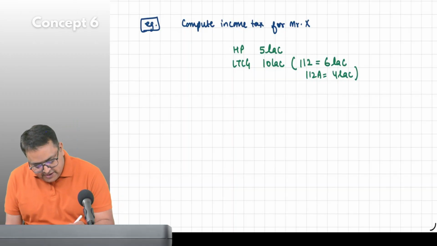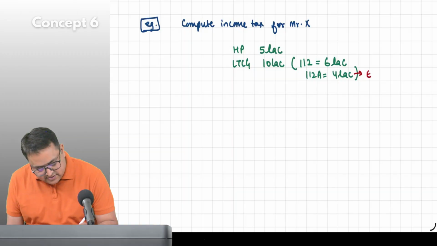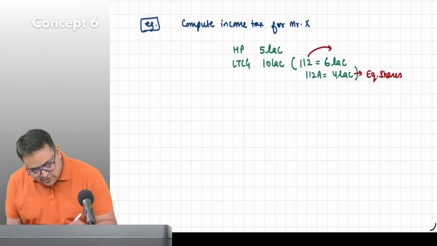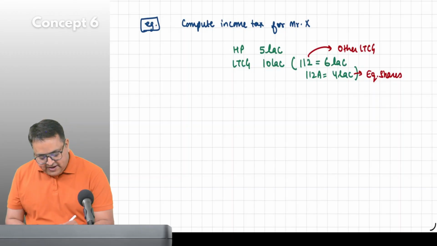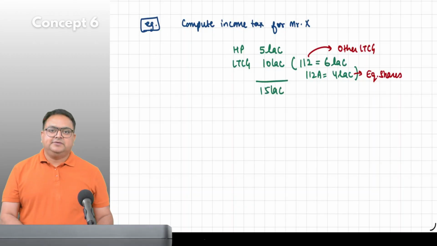What is 112A? Equity shares. What is 112? All other long term. So his total income, 5 plus 10, is how much? 15 lakh.